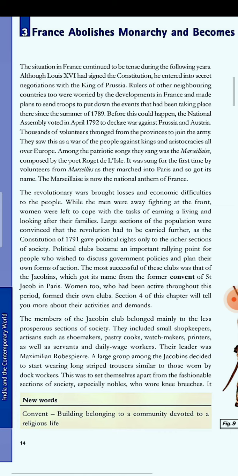The National Assembly voted in 1792 to declare war, and 745 members voted, means they agreed, to declare war against this conspiracy of the king. But how? Now you'll see, thousands of volunteers, persons who take part or work, joined the army from the provinces, means areas or locations within the country.